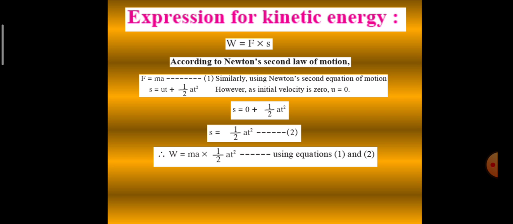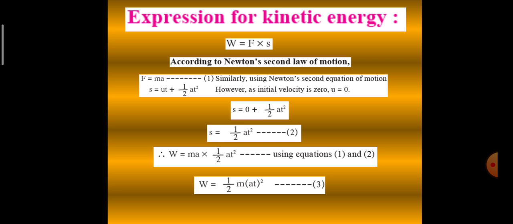So it will become half m a square t square. When both of them are square, we can take both the terms in bracket and write it as whole square. So the work done W becomes half m (at) whole square.